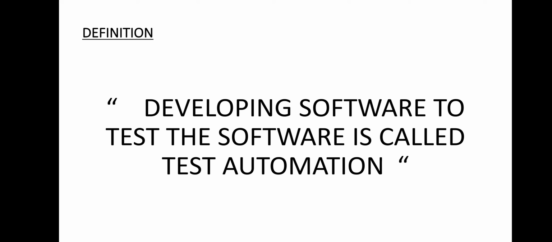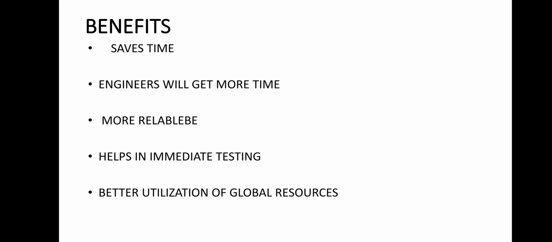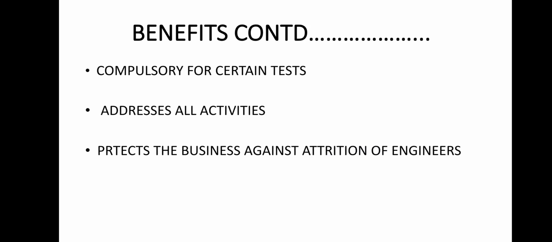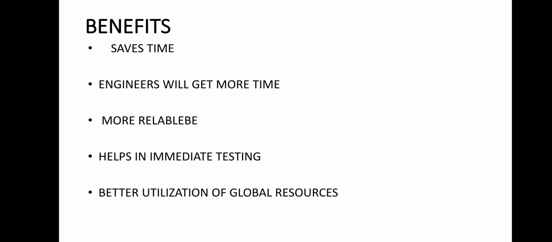It is very much beneficial. You can see some benefits here at this slide and at the next slide, so we will discuss them. Basically, automation saves time as software can execute test cases faster than humans. So this is a very simple factor you can understand. Next is that test automation will give some extra time to the engineers. So they will use this time in their creativity and productivity, because test automation can free the test engineers from various mundane tasks and make them focus on some creative work. So this is again one benefit.